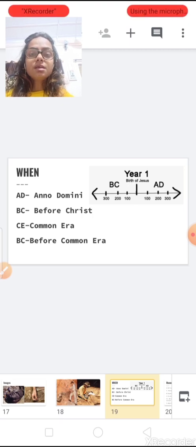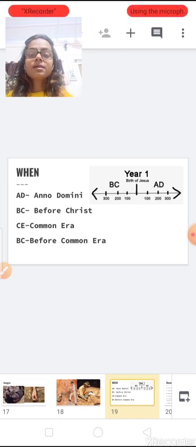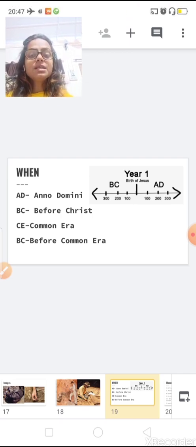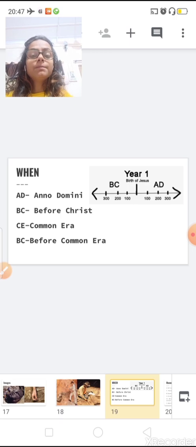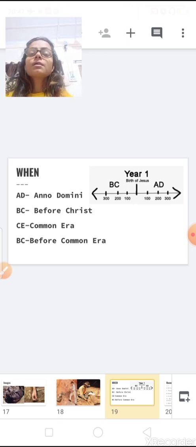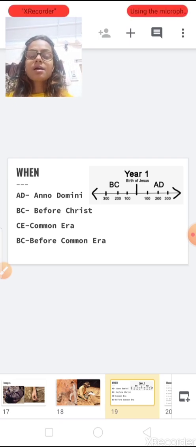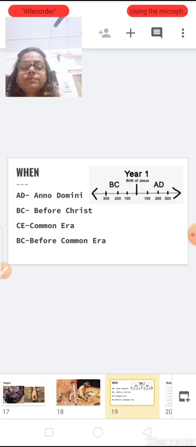In history, usually we use some abbreviations like AD, BC, CE. AD means Anno Domini, after the birth of Jesus Christ. BC means before Christ, before the birth of Jesus Christ. CE means common era, and BCE means before the common era.